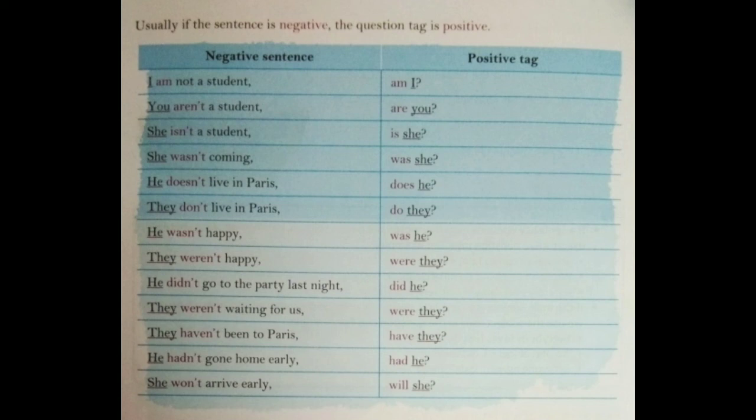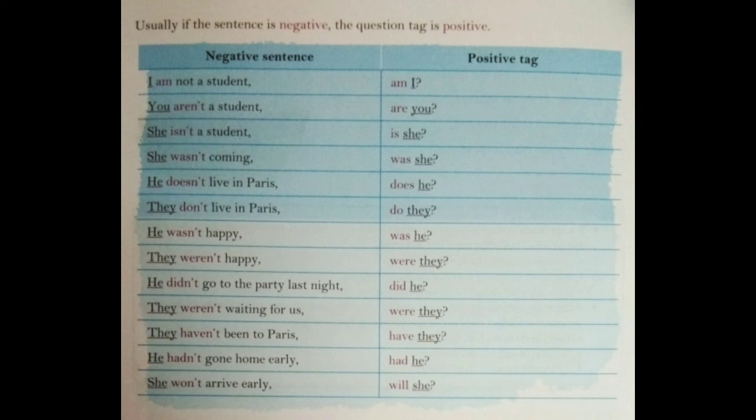They weren't happy, were they? He didn't go to the party last night, did he? They weren't waiting for us, were they? They haven't been to Paris, have they? He hadn't gone home early, had he? She won't arrive early, will she?